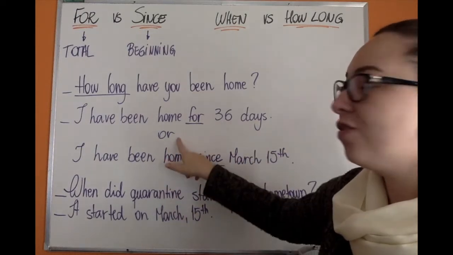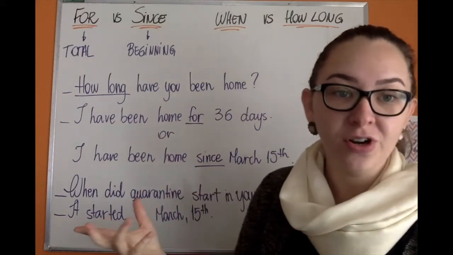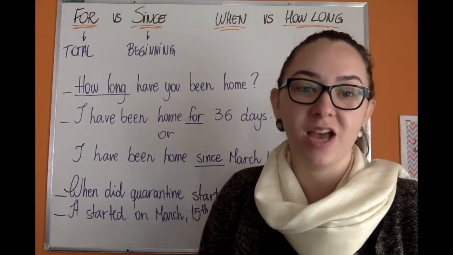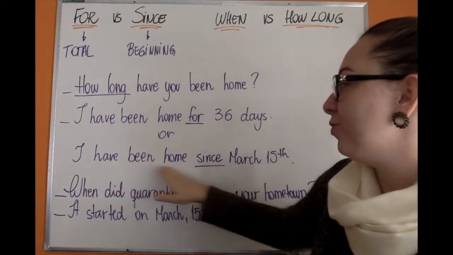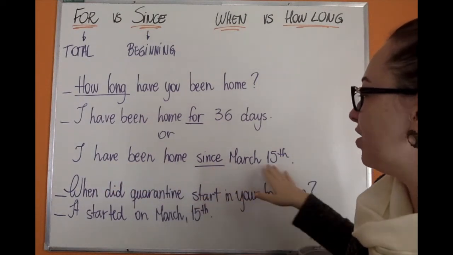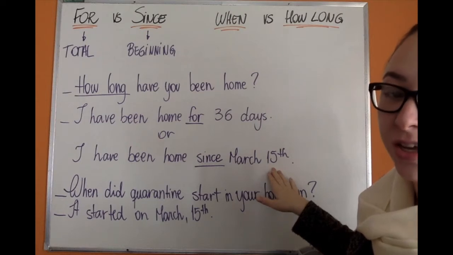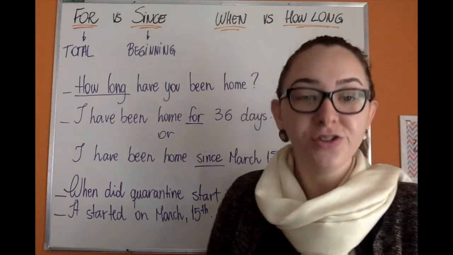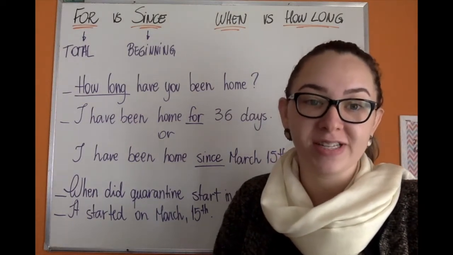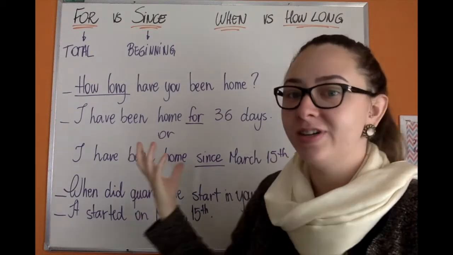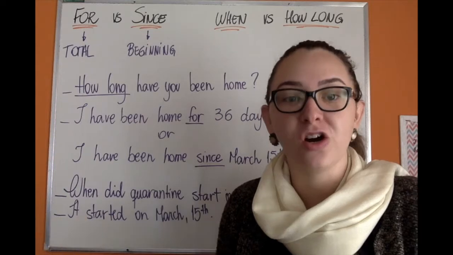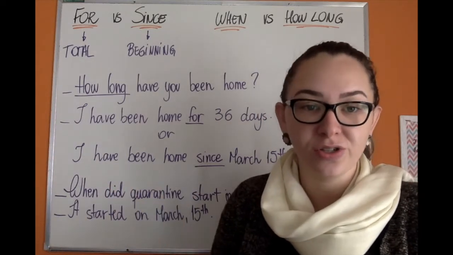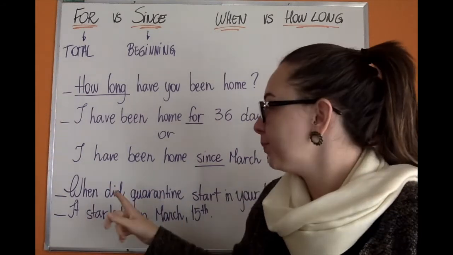Or, if you prefer, you can mark the beginning of the action and use since. I have been home since March 15th. So, in my region, that's when quarantine started. So, that's the amount of time we've spent in our homes since the situation began.